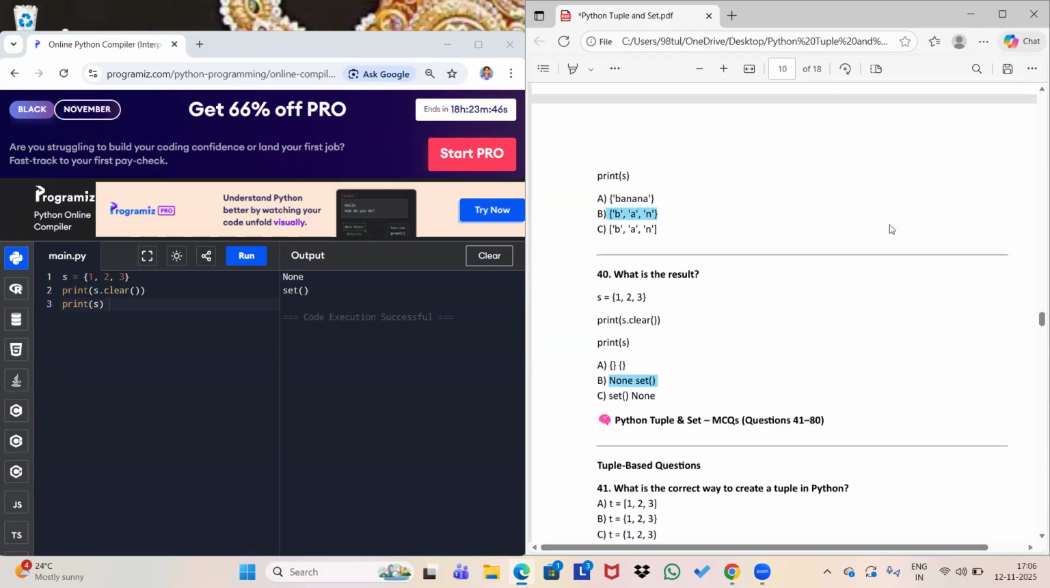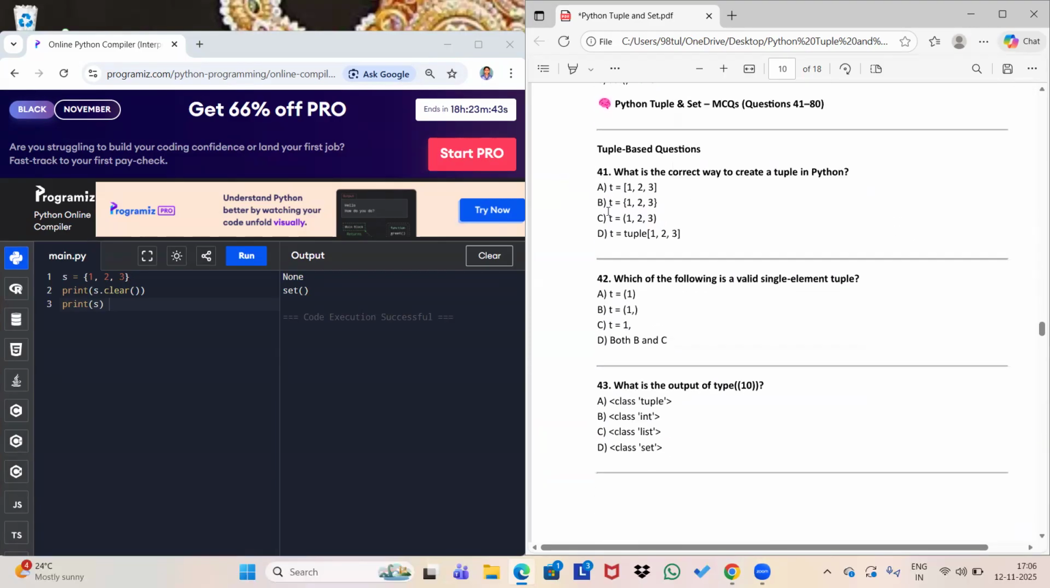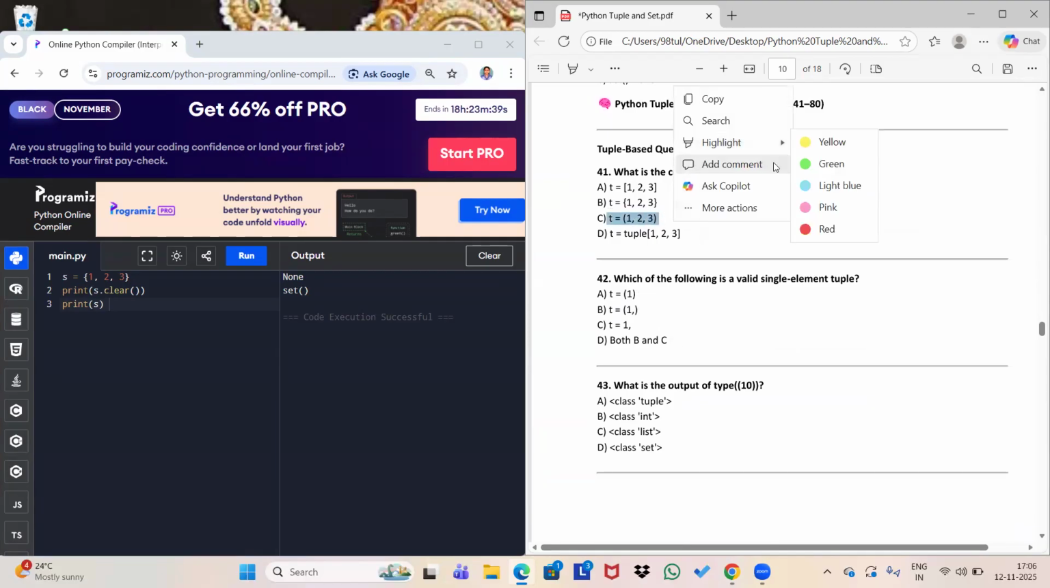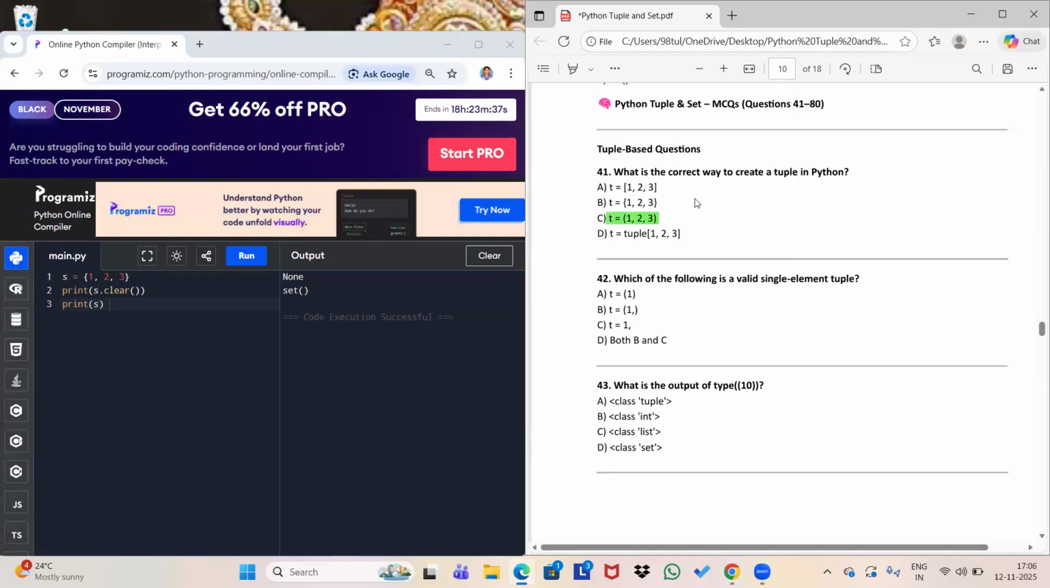Let me check what I have. Let me first mark this. As you can see, the first option is a list, the second one is a set, and the third one is again not a correct way to define a tuple. So the answer will be the third one.